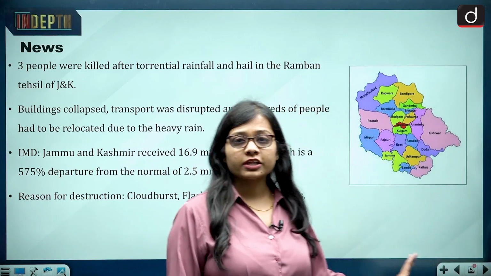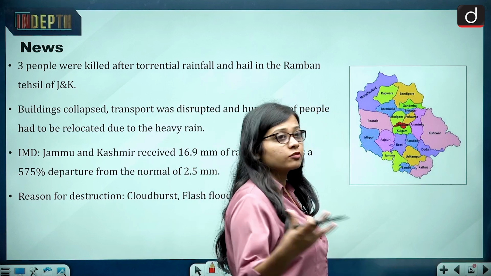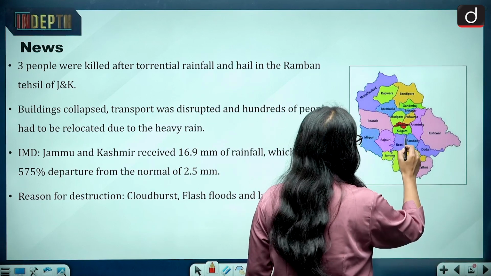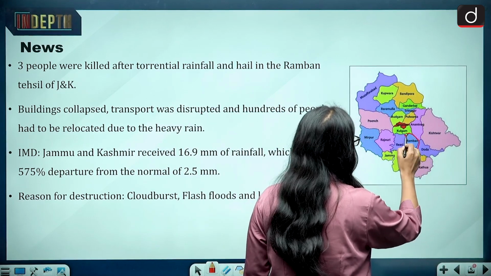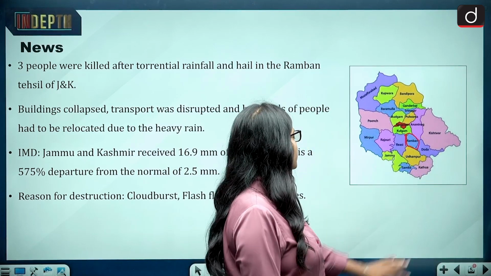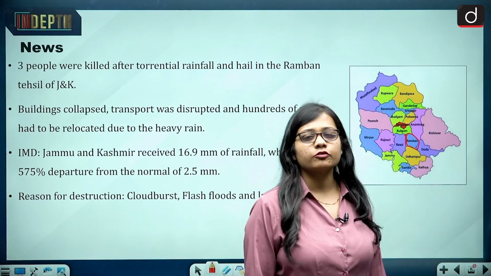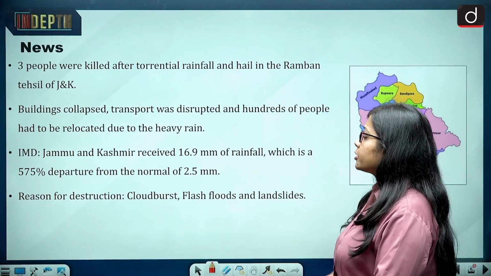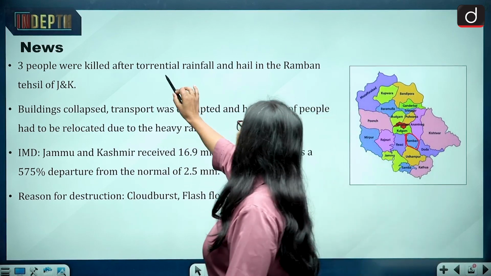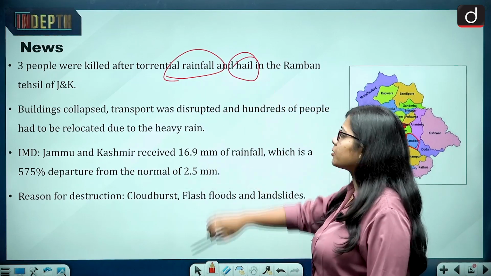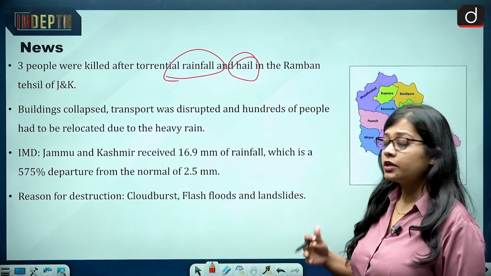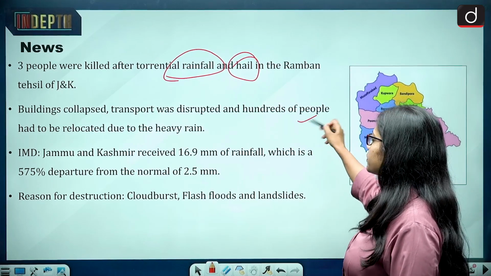So first of all, let us look at the map of Jammu and Kashmir. Jammu and Kashmir as of now is a union territory, and if we go tehsil wise, then this is the Ramban Tehsil of Jammu and Kashmir, and this is where the incident has taken place, and it is landlocked in nature, covered from all other sides. So more than 3 people have been killed after torrential rainfall and hail in the Ramban Tehsil, and buildings have collapsed and transport has been disrupted, and hundreds of people had to be relocated due to heavy rain.